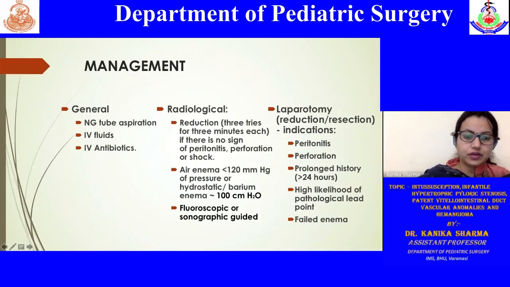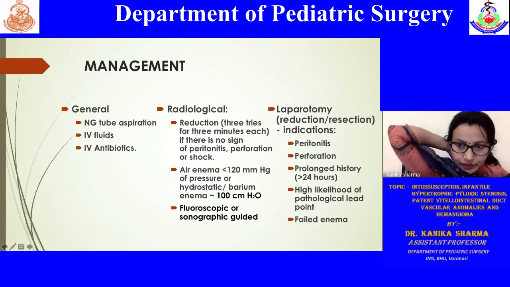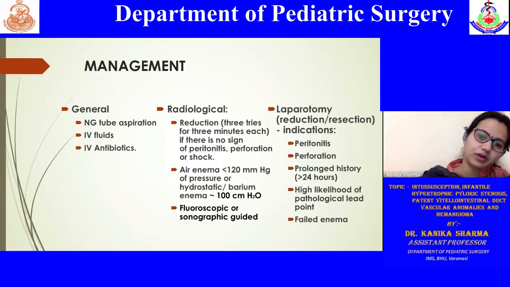However, for a sick patient, or where you are sure that there has been perforation, then one must resort to surgery, which is usually with the laparotomy.